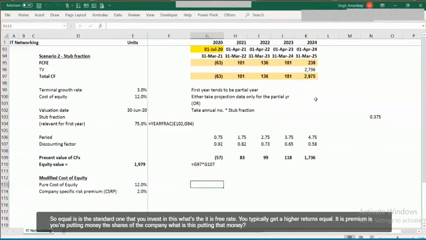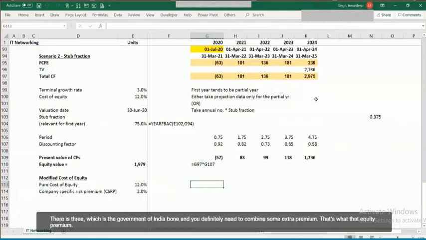You typically get a higher return. So equity risk premium is you're putting money in the equity shares of the company versus putting that money in the risk-free asset, which is the Government of India bond. Then you definitely need to command some extra premium. That's what that equity premium is.